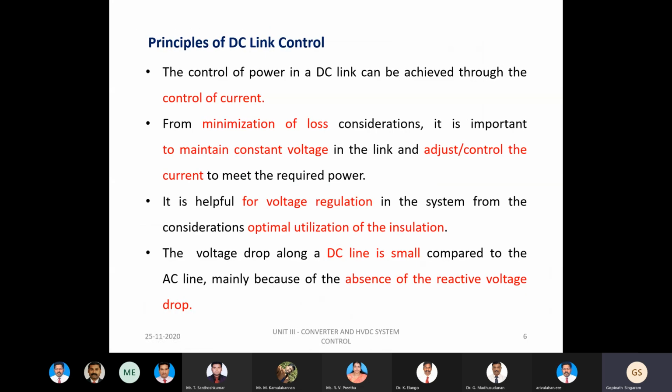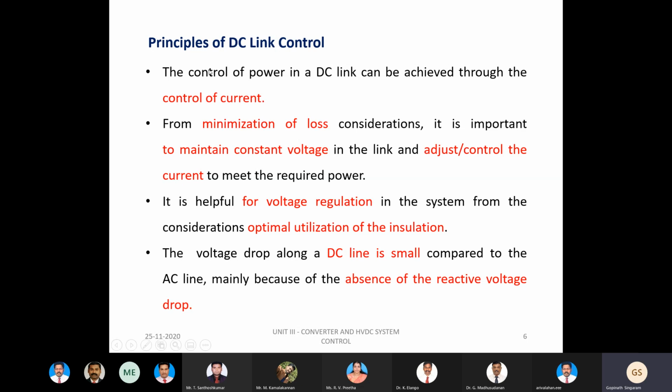Now let us move on to the principles of DC link control, that is, the necessity and the aspects of the control mechanism. This is a summary that explains the necessity of DC link control, and also the desirable aspects to be followed in the control mechanism.